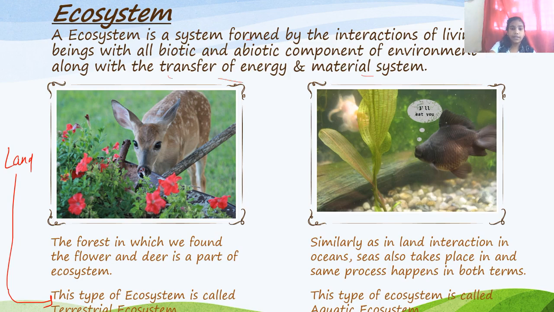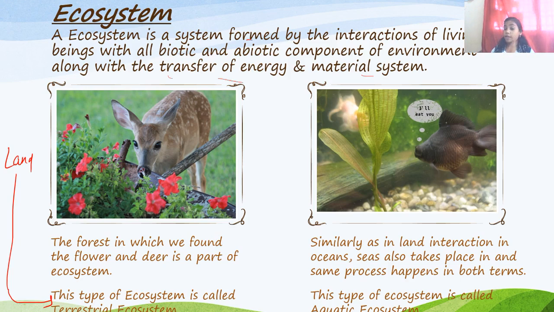he died, then the rain occurs, then the birth of a new life begins. That is an example of interaction. As that interaction took place, it forms the ecosystem, and the deer and the flower were a part of our ecosystem.